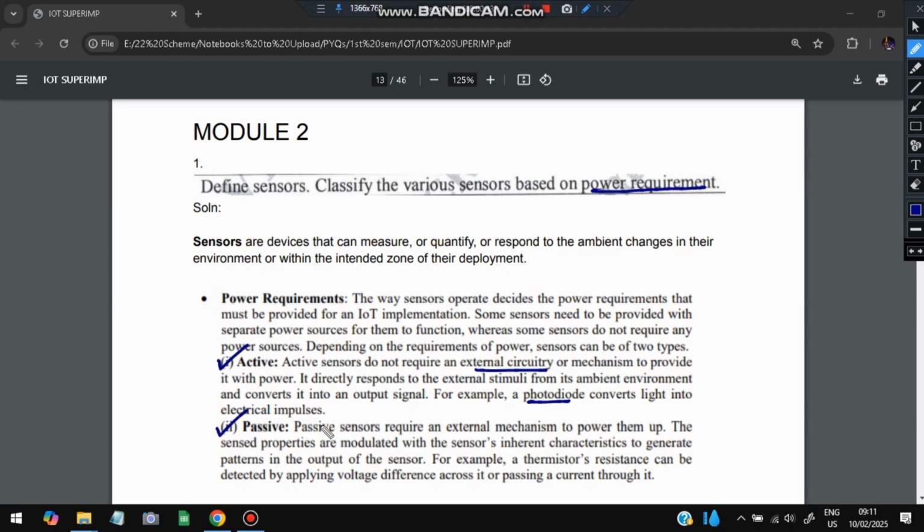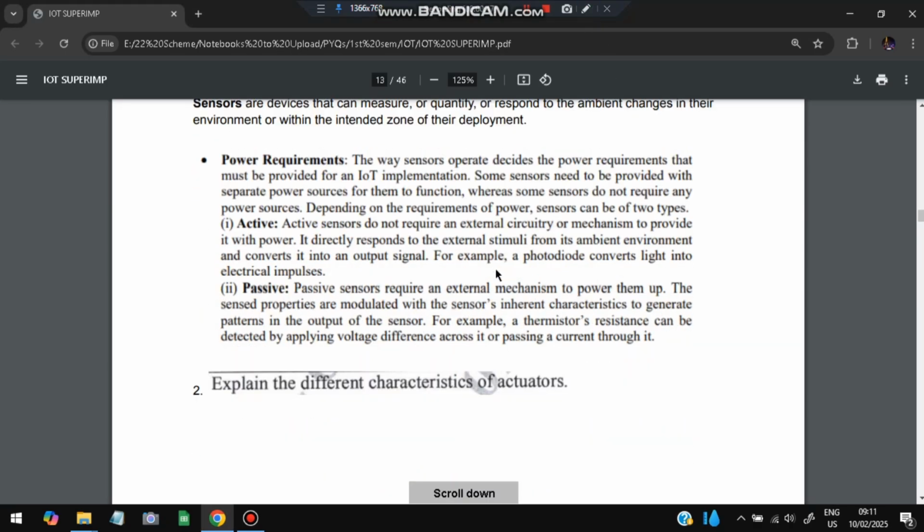Second is the passive sensor. It requires an external mechanism to power it up. For example, a thermistor's resistance. Okay, thermistor resistance can be detected. See, this is the resistance. How can it be detected? By passing a current through it and seeing how much heat it has generated. So that is how it will be working. So here what is required is the passing of electricity. Okay, so that is the passive sensor.